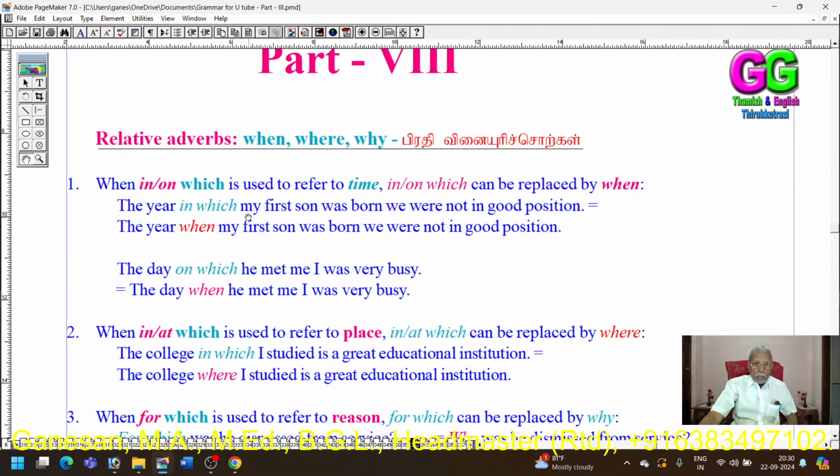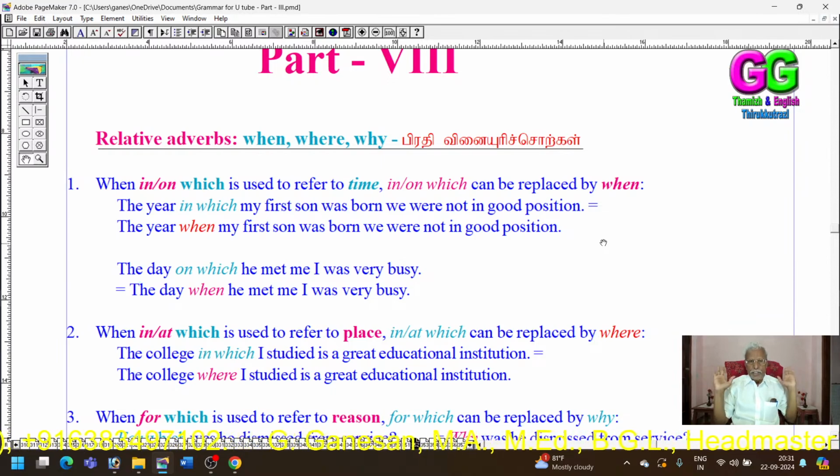The year in which my first son was born, we were not in a good position. This idea could be expressed by the year when. That is, instead of in which, we can use when. The year when my first son was born, we were not in a good position.